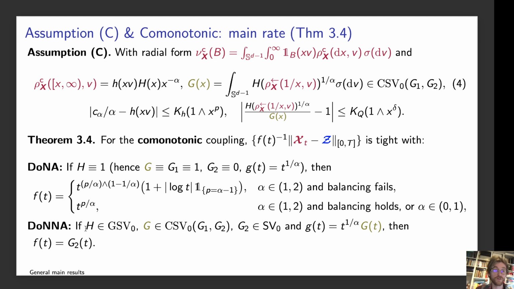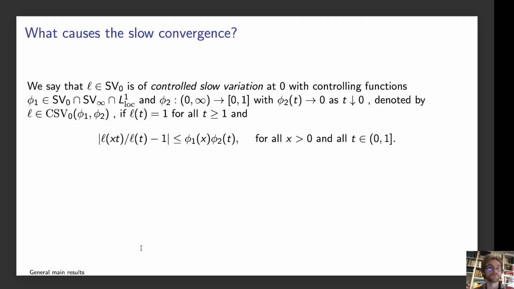Under the domain of non-normal attraction, we have h of controlled slow variation, g of controlled slow variation, g2 is slowly varying. Then our scaling function is just t to 1 over alpha times g of t, and the function f is equal to g2 of t, which is slowly varying. So again, we go from having a polynomial rate which can be arbitrarily fast to having a slowly varying rate which can be arbitrarily slow. This could be iterated logarithms, so this could be arbitrarily slow. Okay. So what causes this slow convergence?